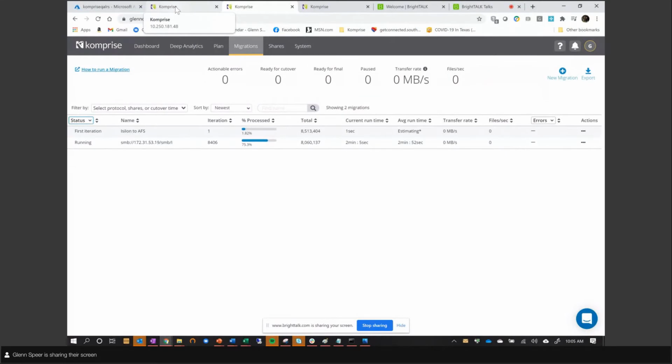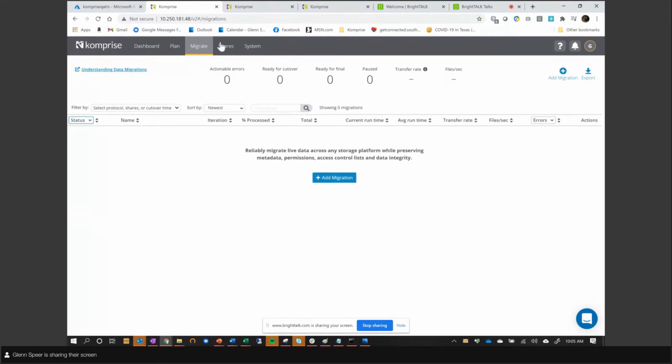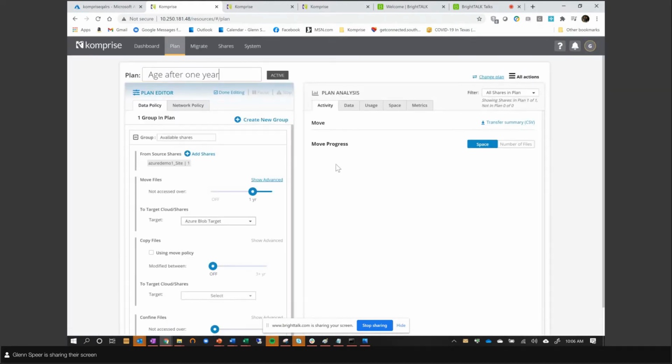If you don't do the cutover, we'll just keep running and keeping the two copies relatively in sync, because we'll come and find any new changes and move that over to Azure Files. So think about it as almost like an asynchronous replication that continues to keep things in sync. Good point, Randy.